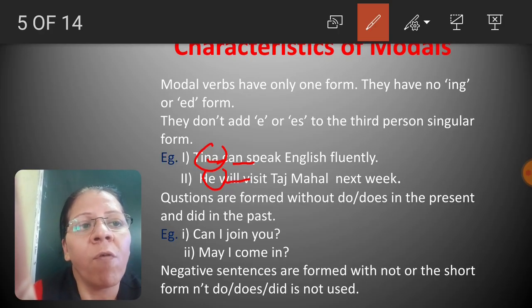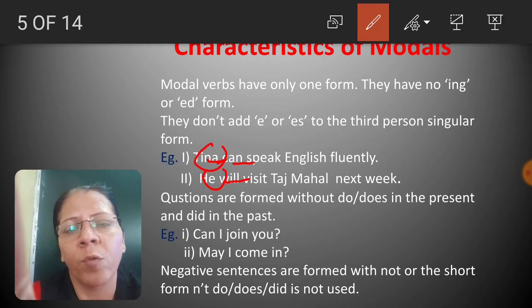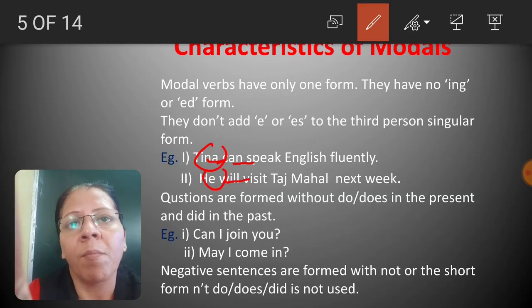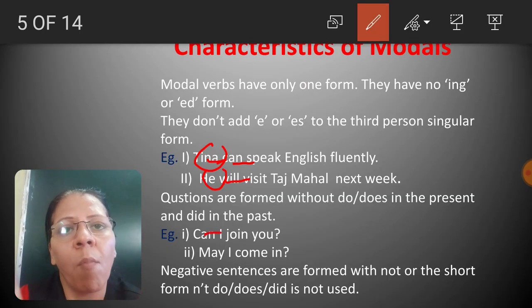Next, questions are formed without do or does in the present and did in the past. When we form questions, along with main verbs, we use do or does in present tense and did in past tense. But modals do not take do, does or did to form questions. For example, can I join you? Here can is the modal verb.